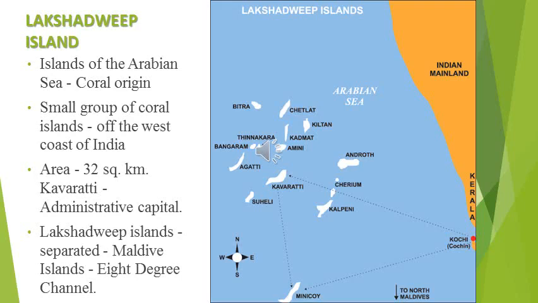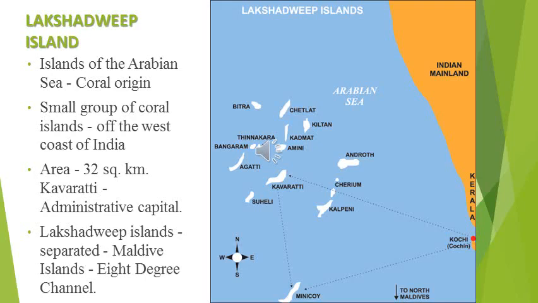West Coastal Plain. The West Coastal Plain lies between the Western Ghats and the Arabian Sea. It extends from the Rann of Kutch in the north, that is in Gujarat, to Kanyakumari in the south, that is in Tamil Nadu. The width of the West Coastal Plain is different. It varies from 10 to 80 kilometers.